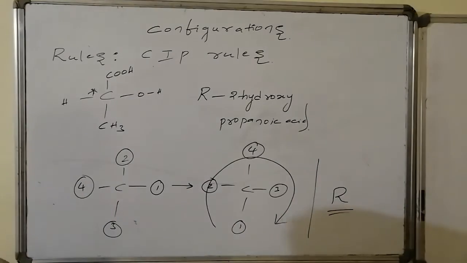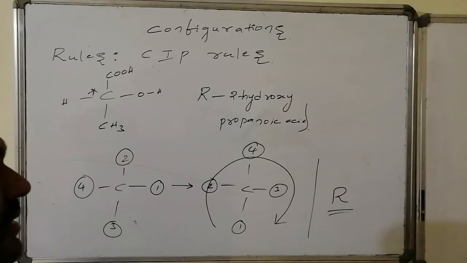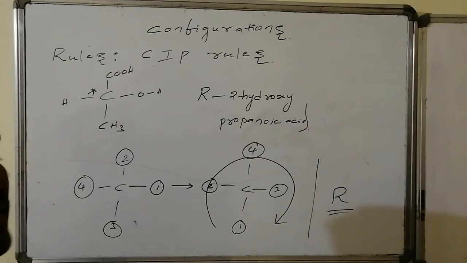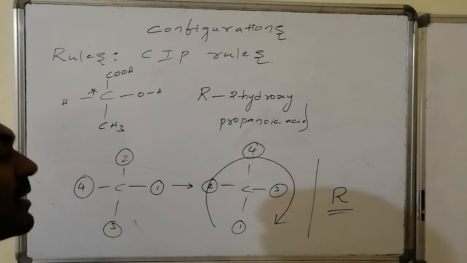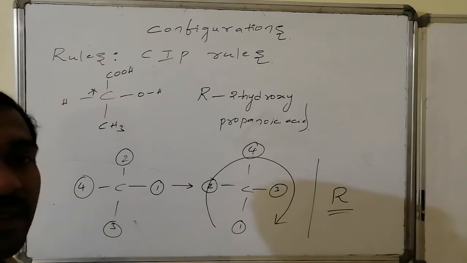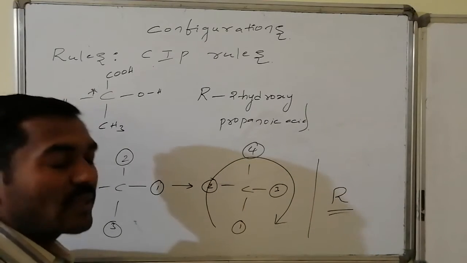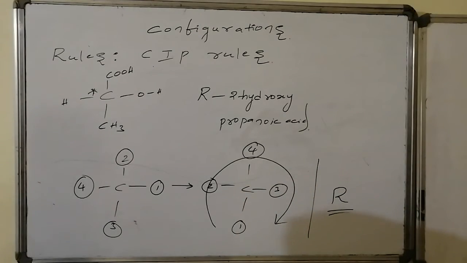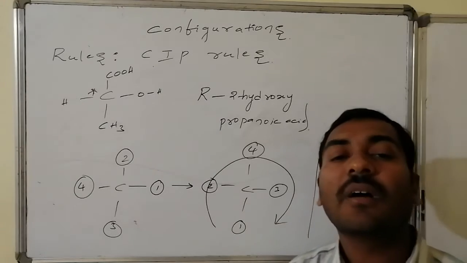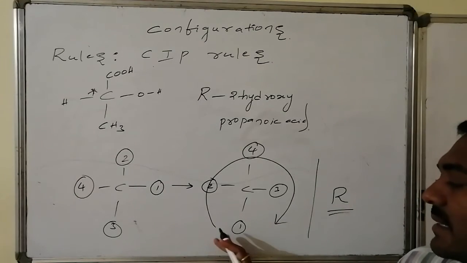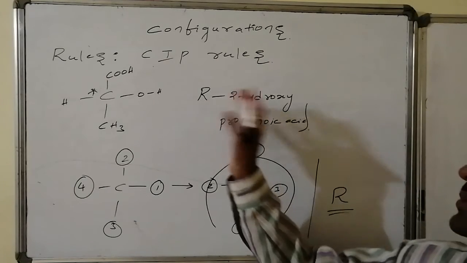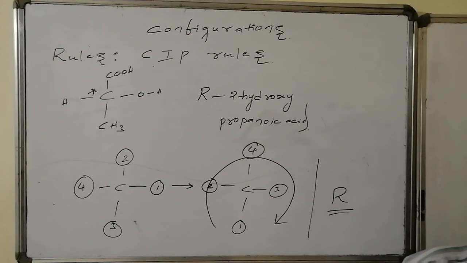Whereas we have to adjust in such a way that fourth priority is to be present either at the top or at the bottom, that is away from us. After keeping in such a way, the remaining 3 important priorities are connected one to the other in the priority order, starting from 1 to 2, 2 to 3. If it is clockwise, then that is known as R in configuration. If it is anti-clockwise, then it is known as what? S in configuration. Hence here in this case, after connecting 1, 2, 3, I am getting clockwise direction. Hence it is R, hence the name of the compound is R-2-hydroxy propanoic acid.